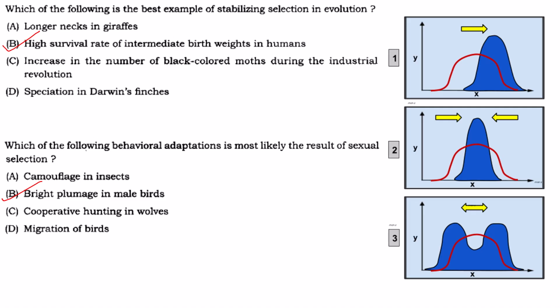B. Cooperative hunting in wolves. If you have watched Discovery Channel, you will know what I am going to tell. If it is a single wolf running behind a prey who is running at a faster rate than the wolf, will the wolf be able to catch the prey?